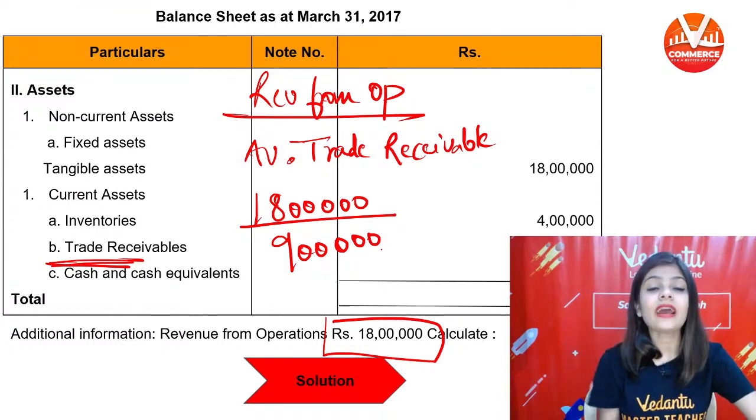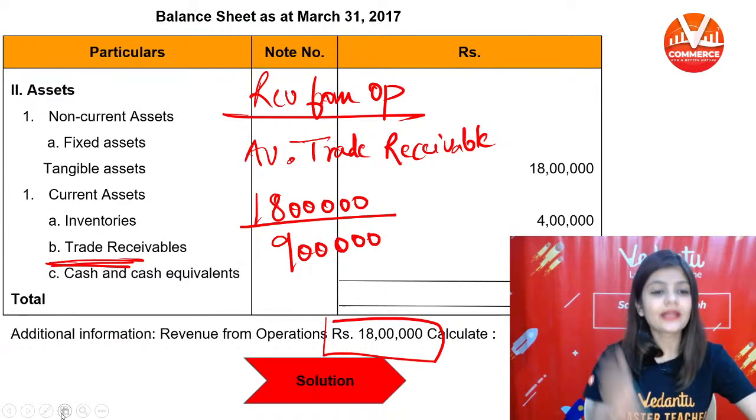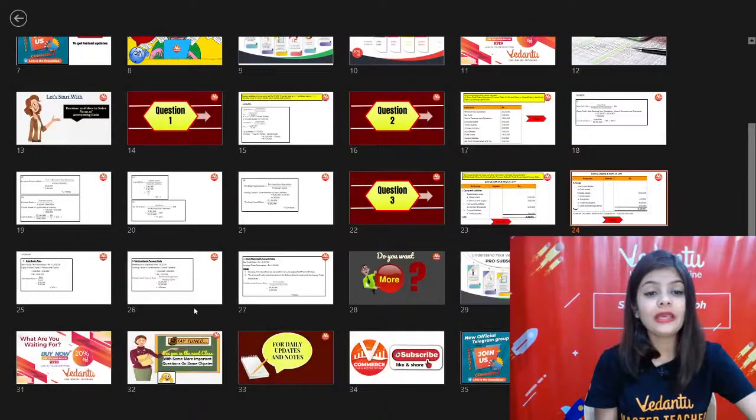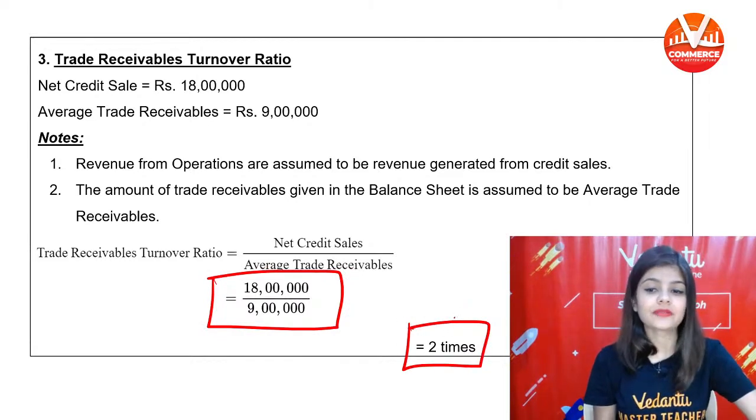18 lakh divided by 9 lakh, your answer will be 2 times. So your trade receivable turnover ratio is 2 times.